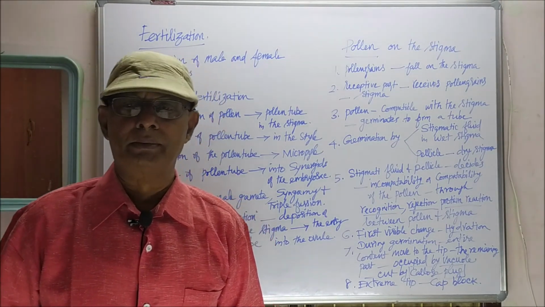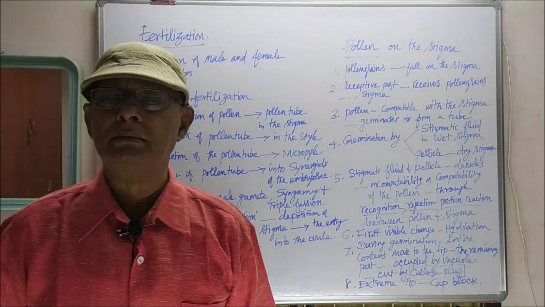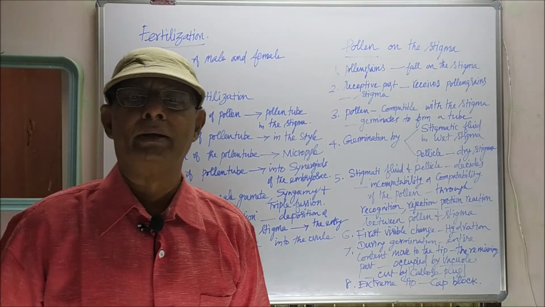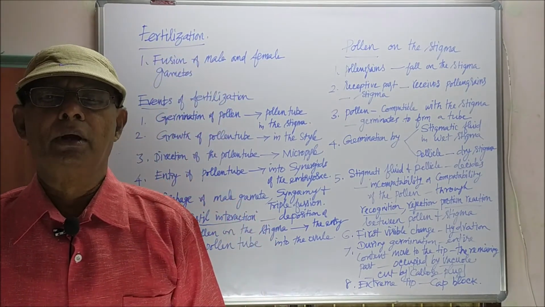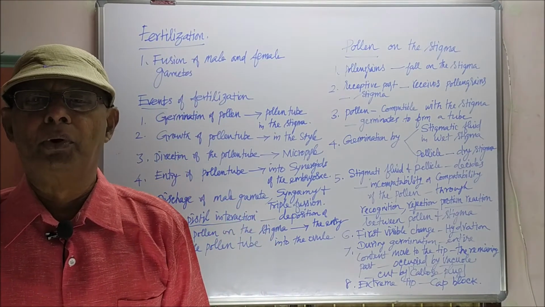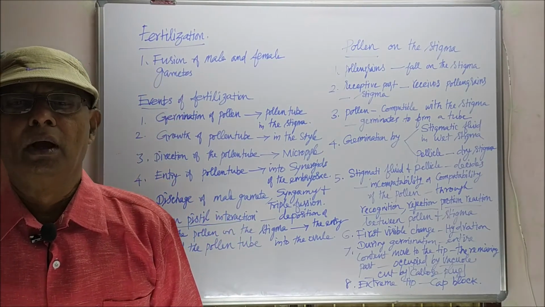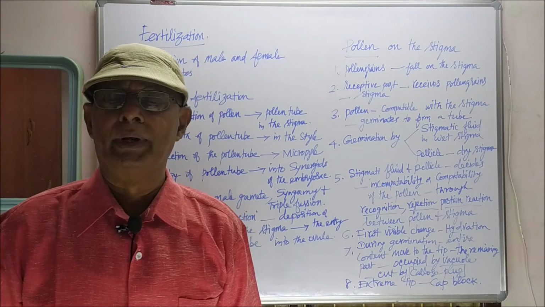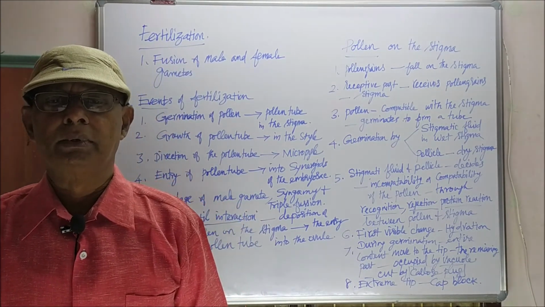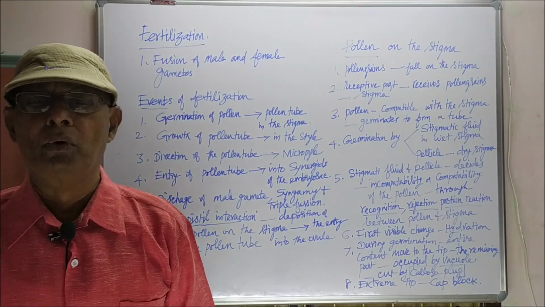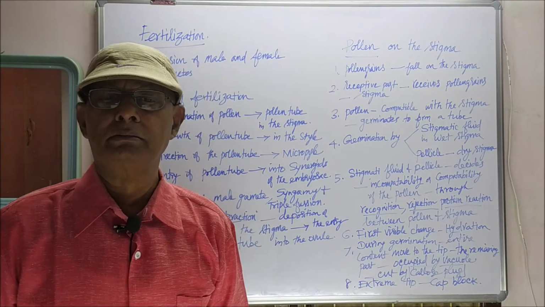The first visible change in the pollen soon after it lands on the stigma is hydration. The pollen wall proteins are released from the surface. During pollen germination, the entire content moves into the pollen tube.